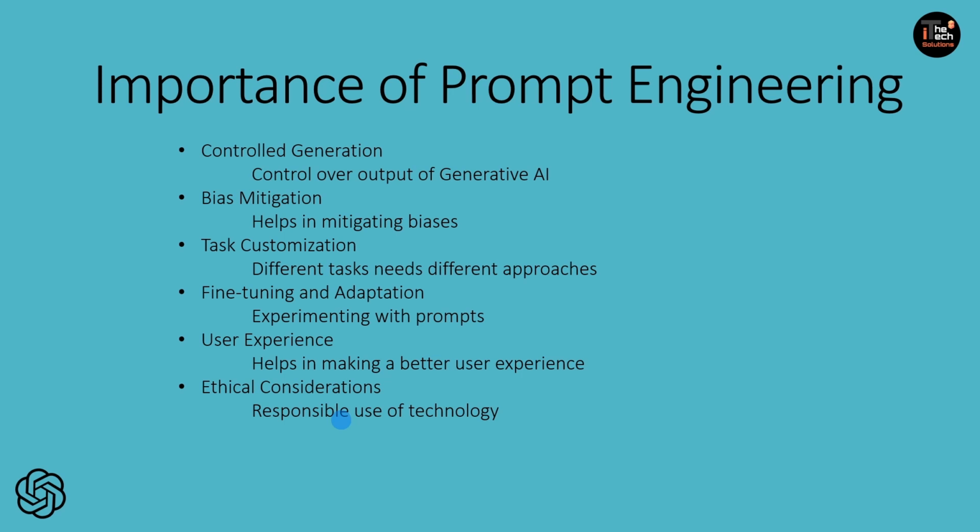Prompt engineering plays a very important role in addressing the ethical considerations in Gen AI. Okay, it ensures the responsible use of technology and it minimizes the risk of generating harmful or inappropriate content as well. Okay, the last one is quality assurance. If we design these prompts very carefully, users can improve the quality of the generated content, and it also reduces the likelihood of any errors, inaccuracies, or even irrelevant responses. So that is why quality assurance is also very much important.